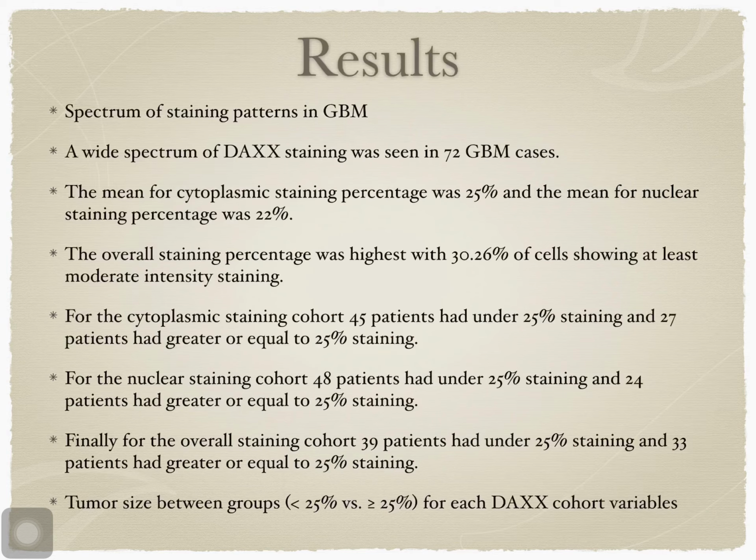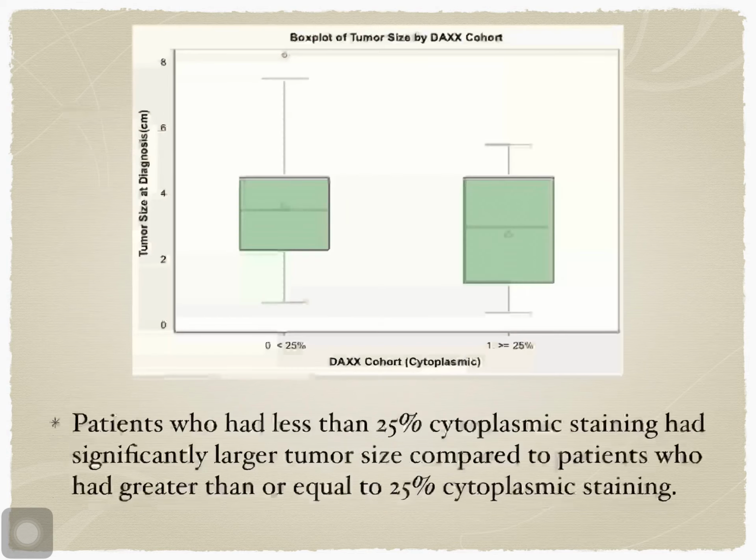For the cytoplasmic staining, 45 patients had under 25% staining and 27 patients had greater than or equal to 25% staining. For nuclear stain, 48 patients had under 25% staining and 24 patients had greater than or equal to 25% staining. Finally, for the overall staining cohort, 39 patients had under 25% staining and 33 patients had greater than or equal to 25% staining. Tumor size between groups for each death domain cohort variable was analyzed.